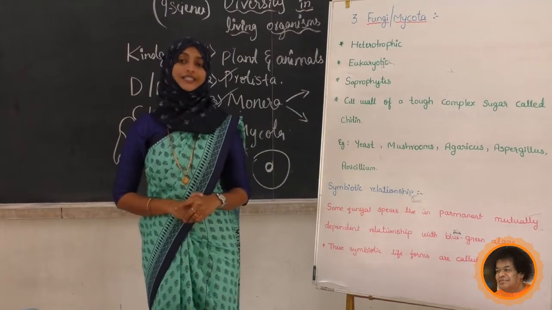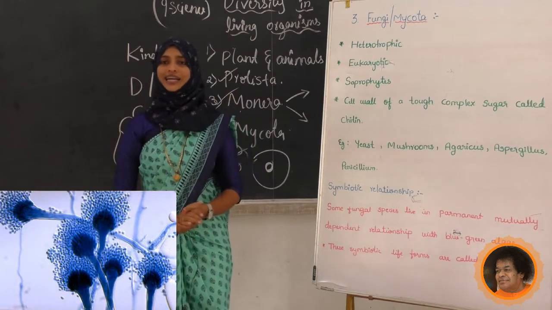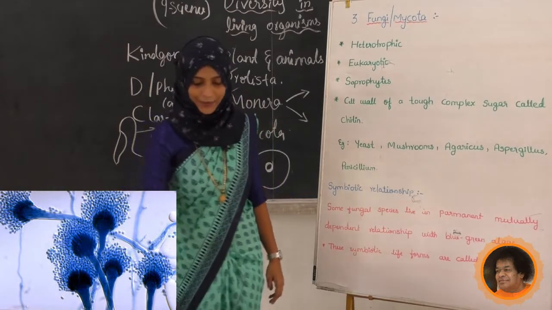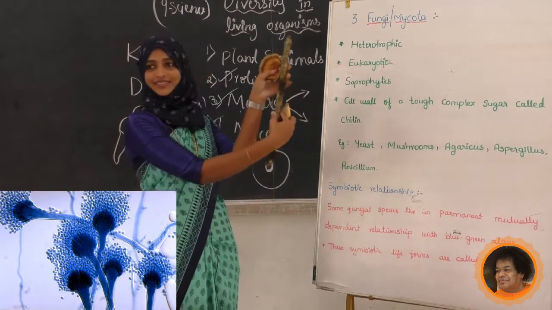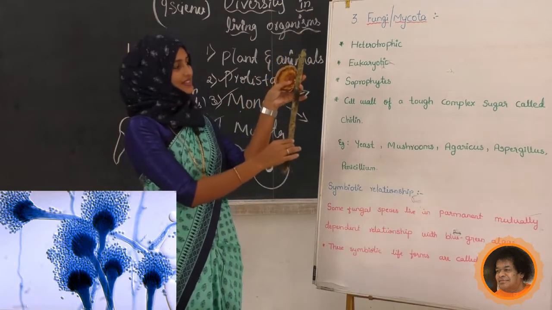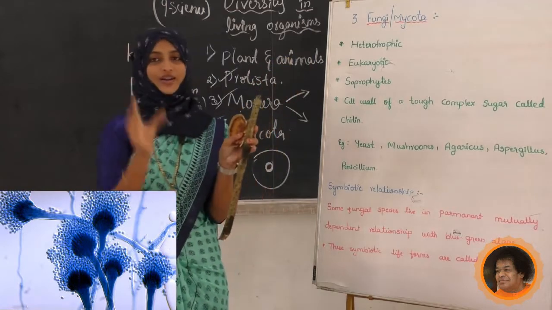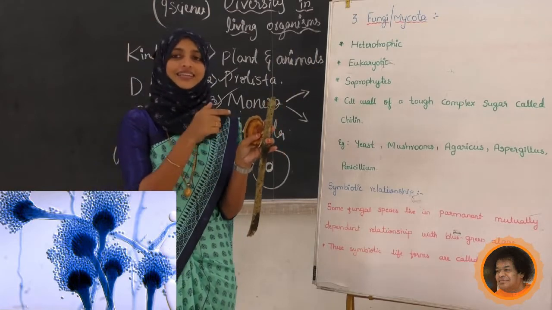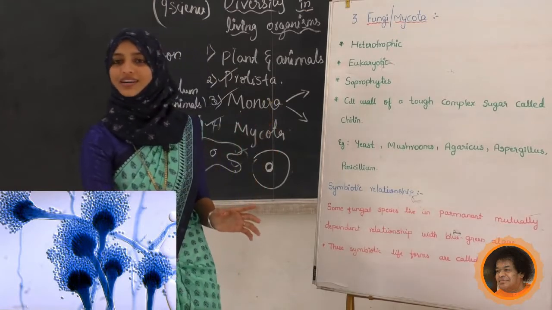It is also called fungus or fungi. We will see the characteristics of kingdom Mycota. I will show you an example. Have you seen this? It is usually attached to a tree or the bark of a tree like this. What is this, students? These are examples of Mycota, that is, fungus. This is a mushroom. Other than mushrooms, can you name any fungus?